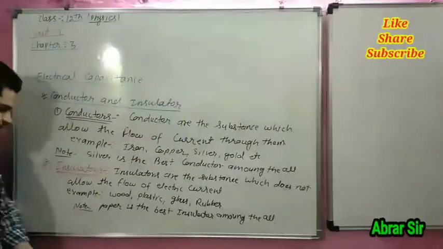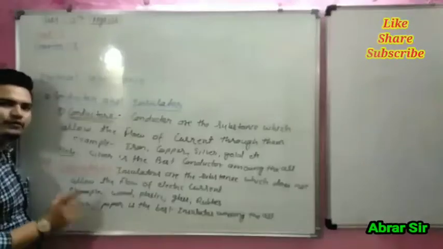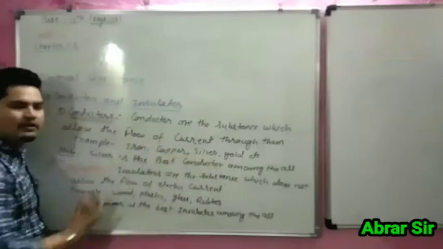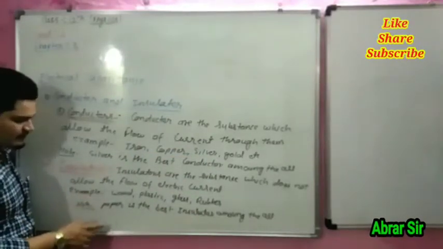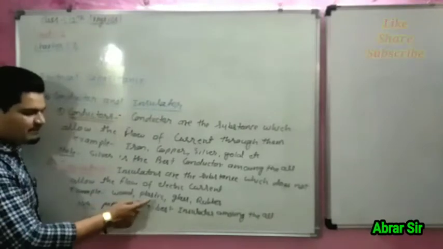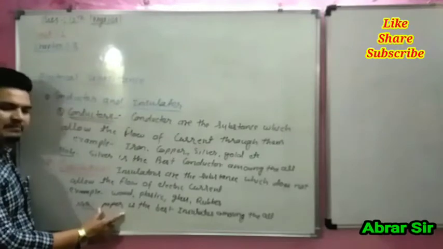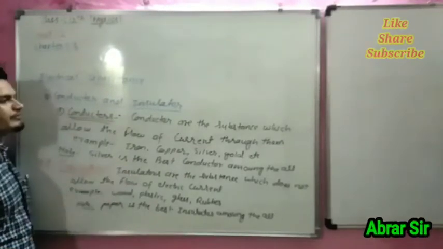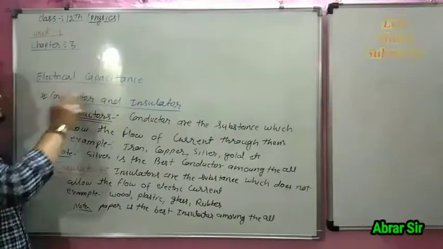So what is a conductor? Conductors are the substances which allow the flow of current, like iron, copper, silver, gold. Insulators are the substances which do not allow the flow of current, like wood, paper, plastic, glass, rubber. Remember the point: paper is the best insulator and silver is the best conductor among all. Now we are going to start our main topic, electrical capacitance.